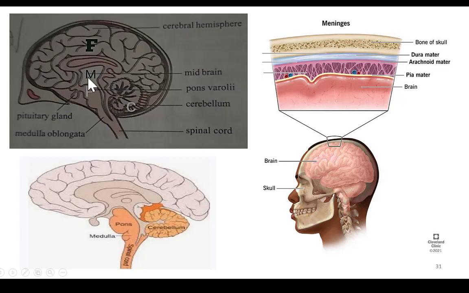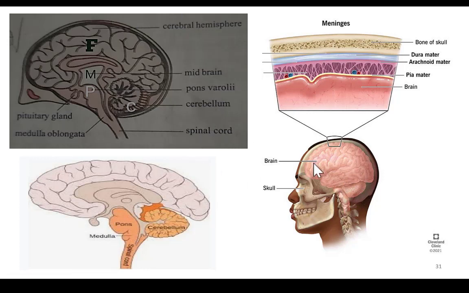Now where is hindbrain? We can see hindbrain in this view clearly. This hindbrain has three main parts. They are pons varoli, next cerebellum, and medulla oblongata. This bulb like structure over here is medulla oblongata. This medulla oblongata moves down as a small stalk and joins with spinal cord. Got it? This is about the parts of brain.